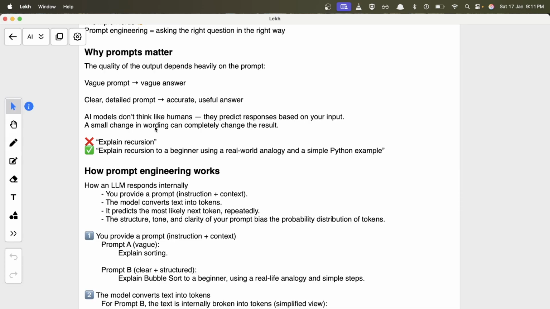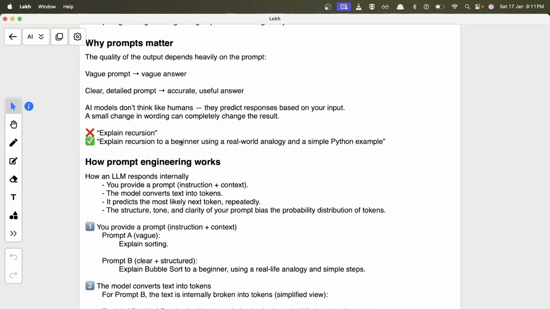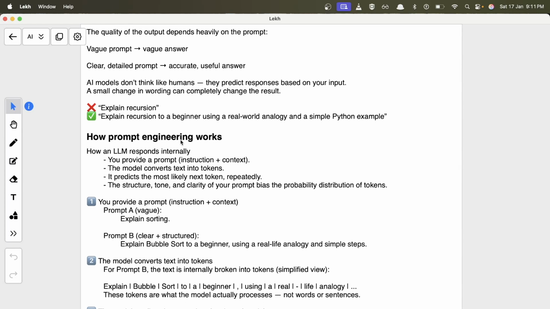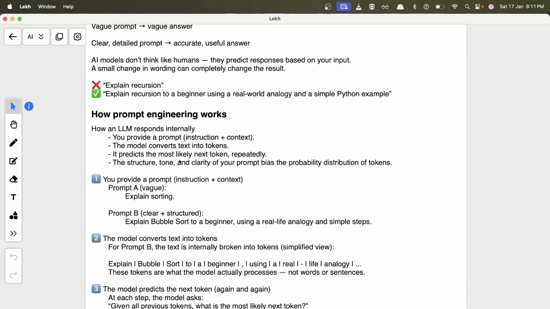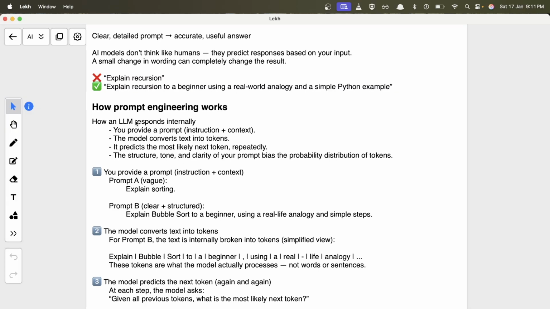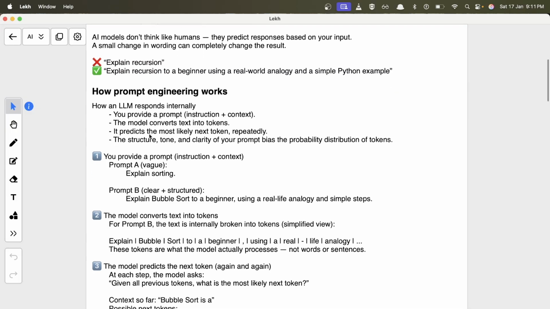So a small change in wording can completely change the result here as well. That is why prompt engineering matters, so that you spend more time writing the prompt, and later you save time getting the response and refining the responses given by AI. You spend more time on the prompt, and you get the actual response you want in a single go.